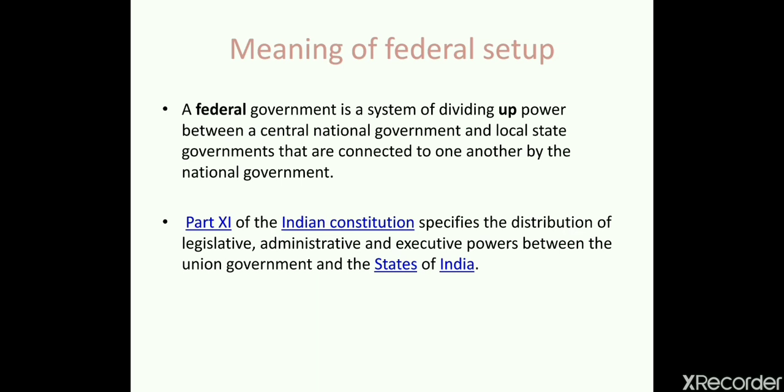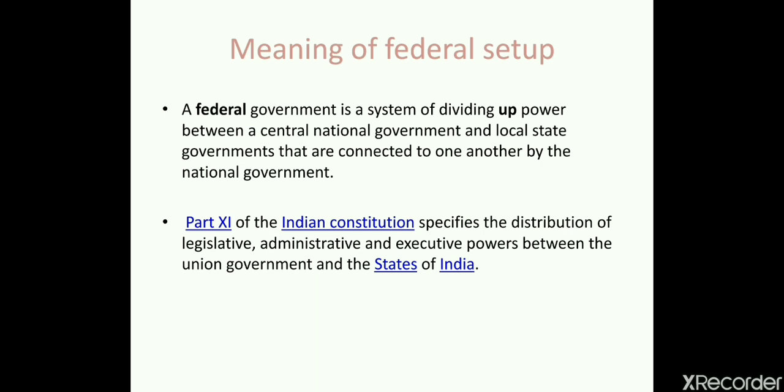Meaning of federal setup: a federal government is a system of dividing power between a central national government and local state governments that are connected to one another by the national government. As I have told, in a federal setup the power is divided between the national government and the state government, just like in our country, as we have got the central government and the state government. Anyhow, they are connected to one another by the national government, but the supreme power lies in the national government.